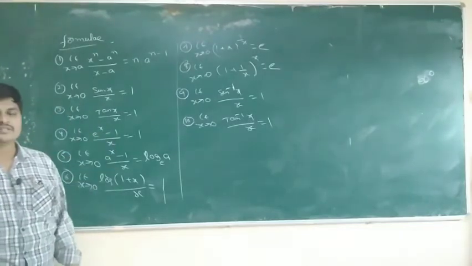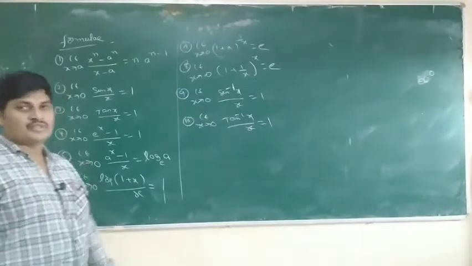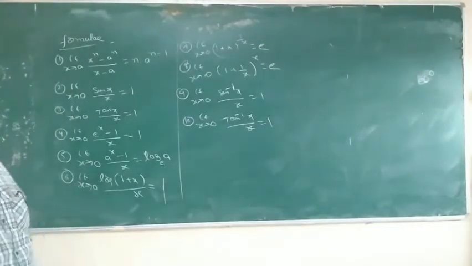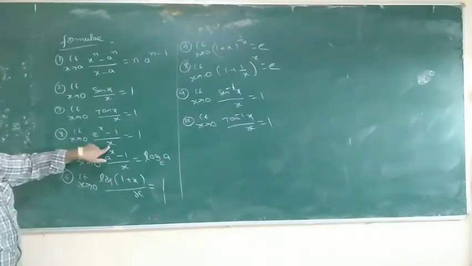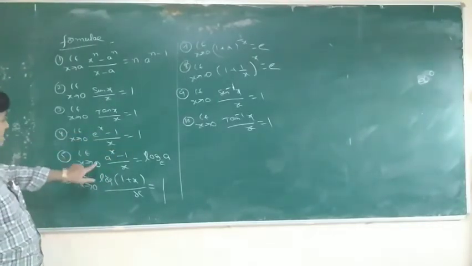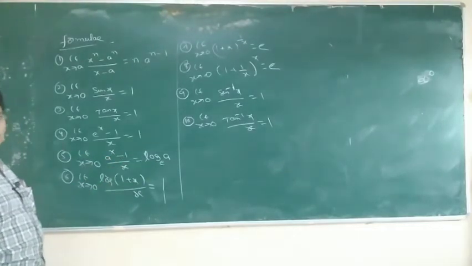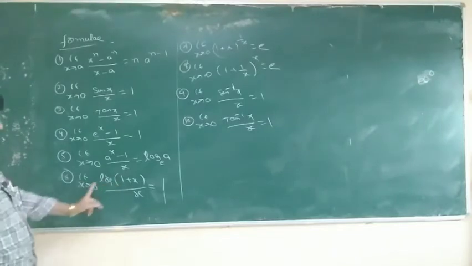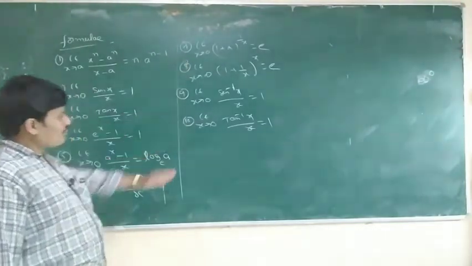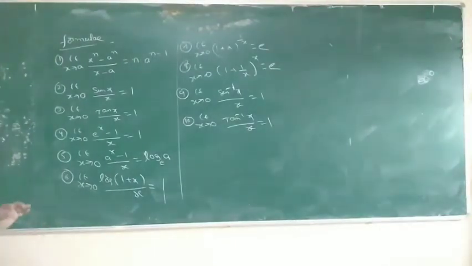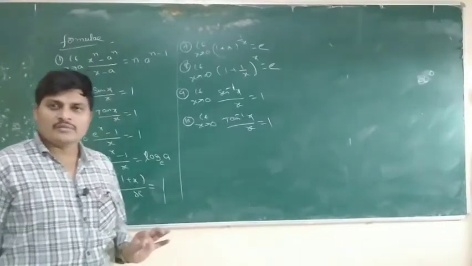Any power 0 means not 0 power 0, because 0 power 0 is not an exact value, it is an indeterminate form. So a power 0 is 1, 1 minus 1 is 0, 0 by 0 form. Log of 1 plus 0 is log 1, 0 by 0. So each and every formula means an indeterminate form.